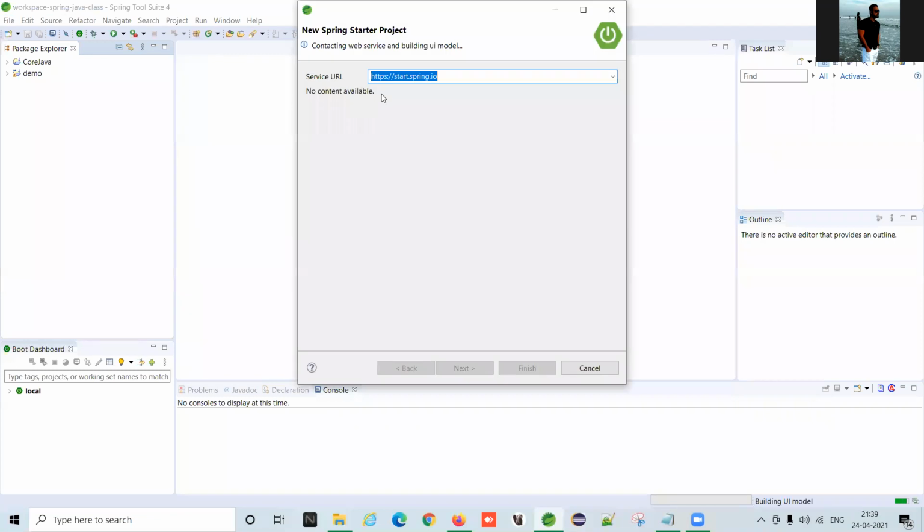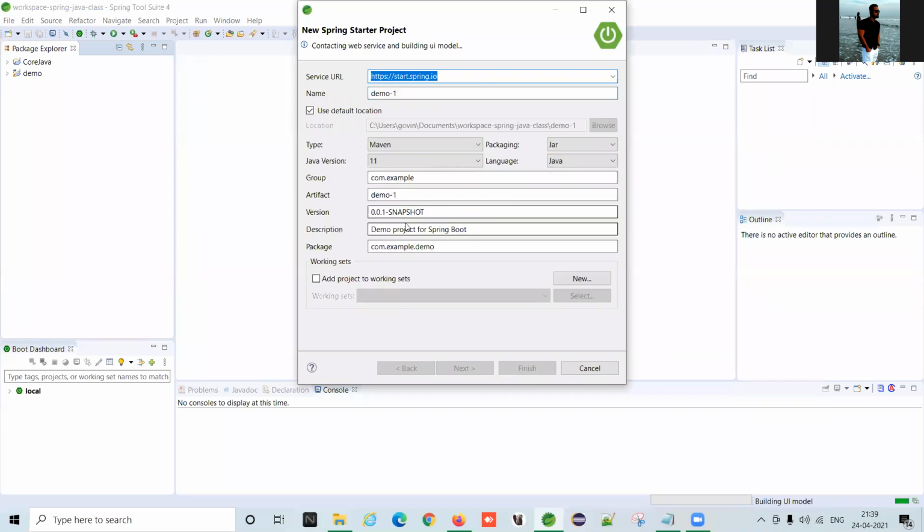Okay, sir. Then these pop-ups will come automatically. And here, these things will be by default. So we are going to change the project name. Spring Boot demo.